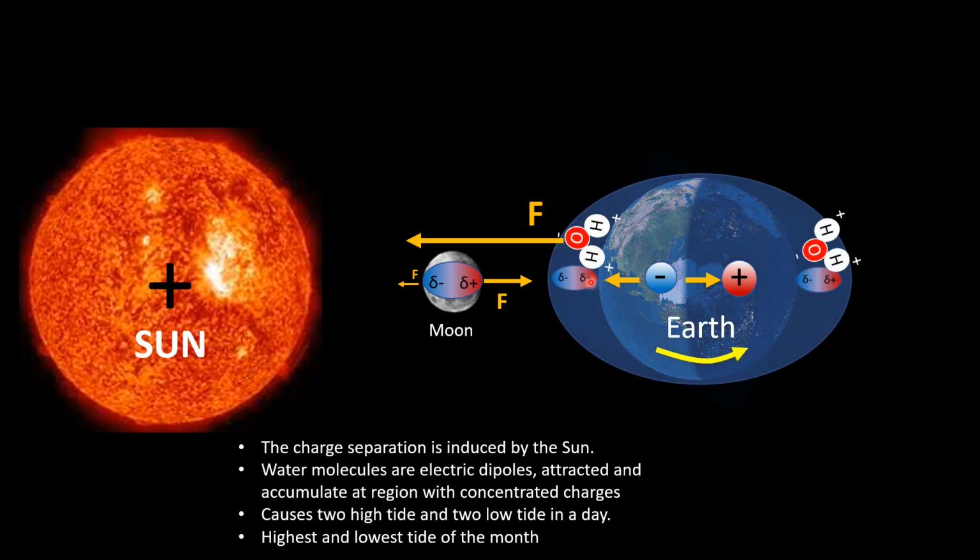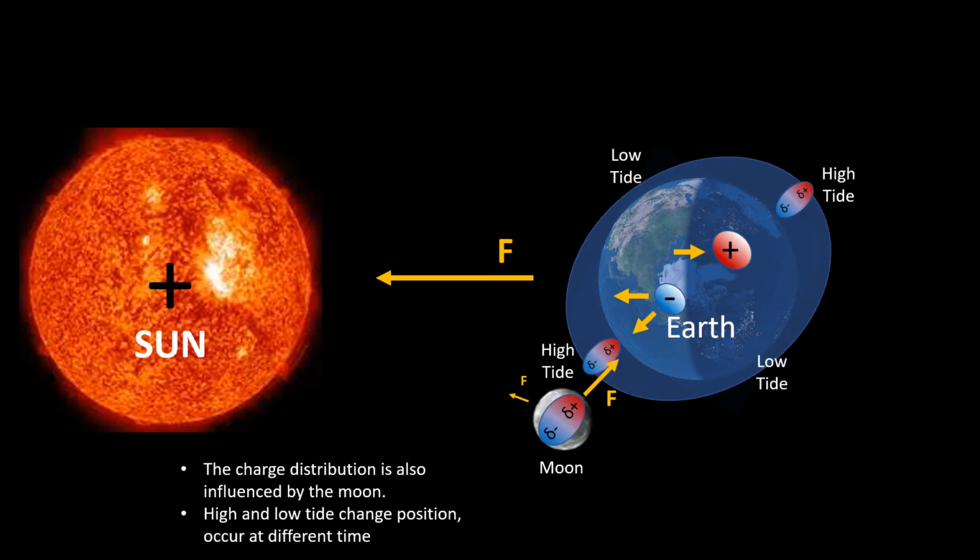Water molecules are electric dipoles. They tend to be attracted and accumulated at regions with concentrated charges. The concentrated negative charges causes high tide during noon, and the concentrated positive charges causes high tide at midnight. There are two high tide and low tide in a day, and this arrangement produce the highest and lowest tide of the month.